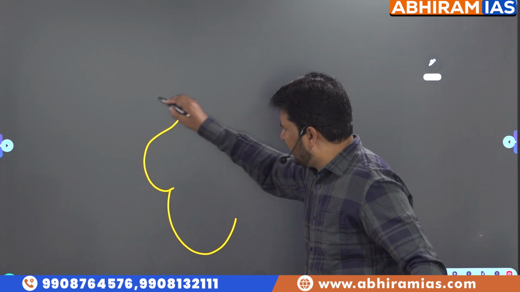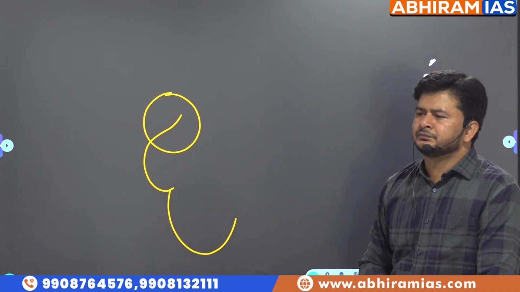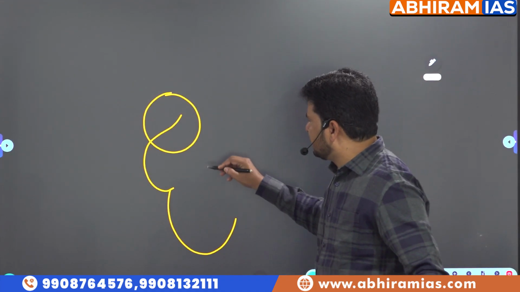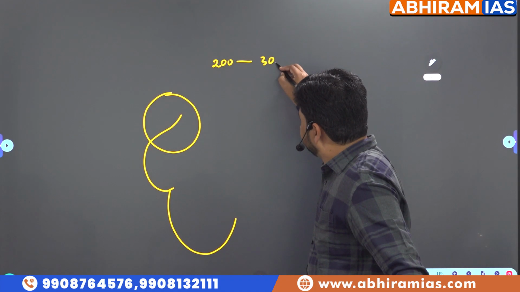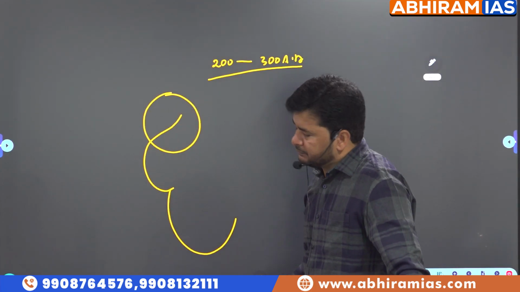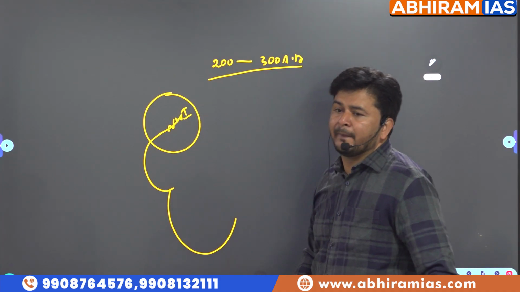We have some dynasties in North Western India. Can anyone tell me, what are the dynasties which ruled over North Western India from 200 BC to 300 AD? Foreign dynasties. What are they? A little louder.